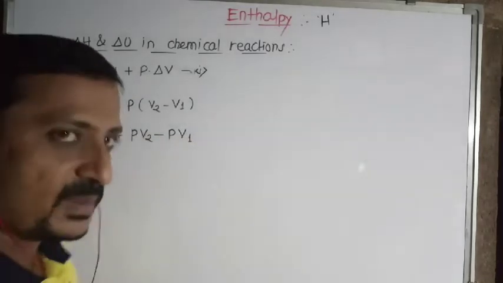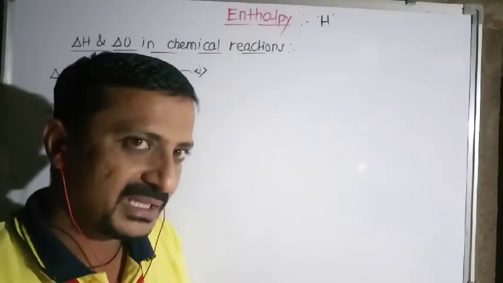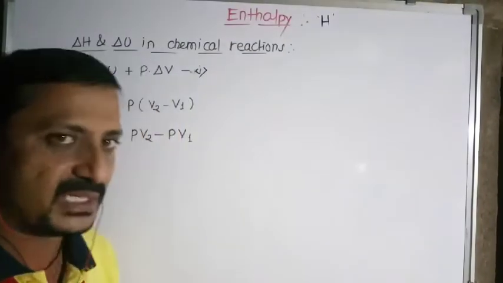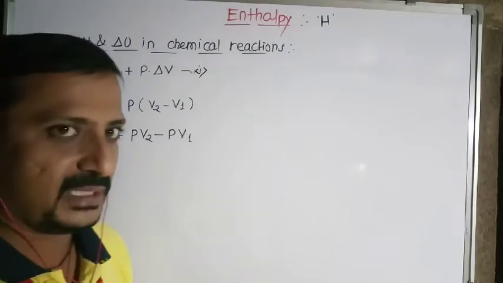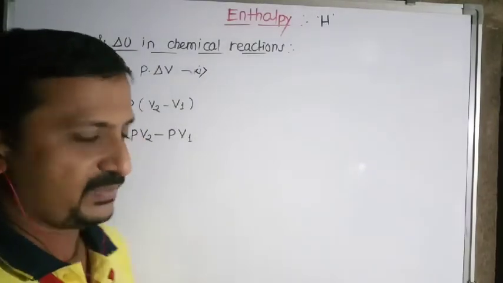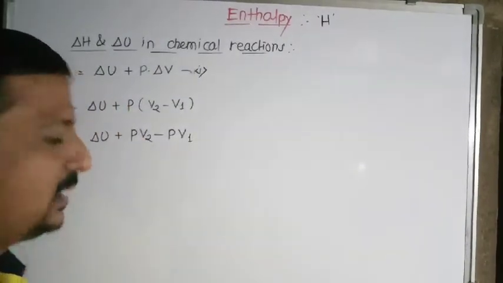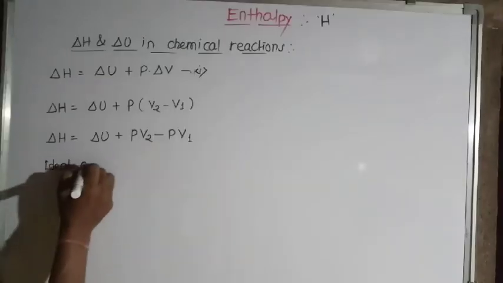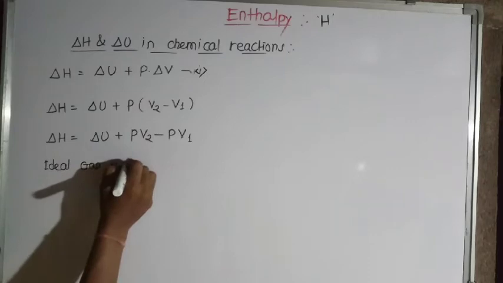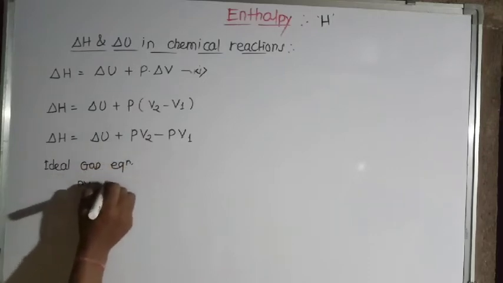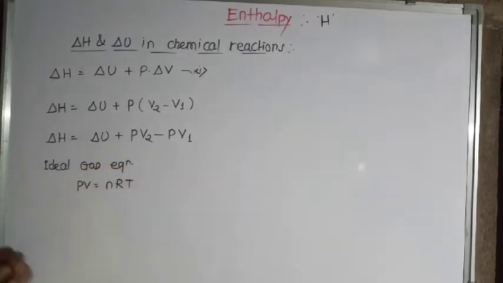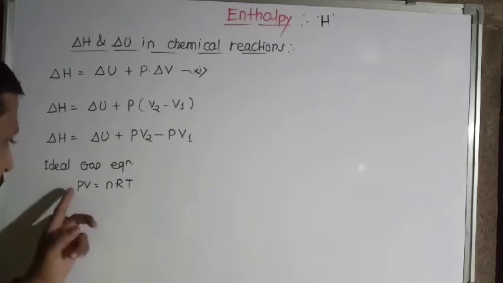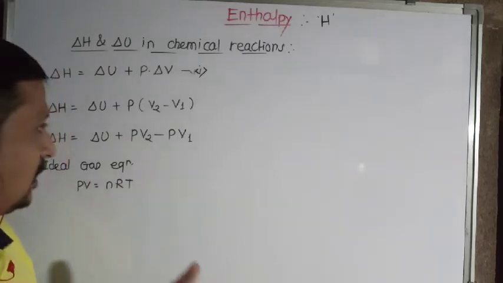And just remember once again, the gas which is filled in that container is ideal, meaning we assume that it behaves ideally. So as the gas is considered to be an ideal gas, according to the ideal gas equation PV is equal to nRT. PV is equal to nRT. So change in the pressure.